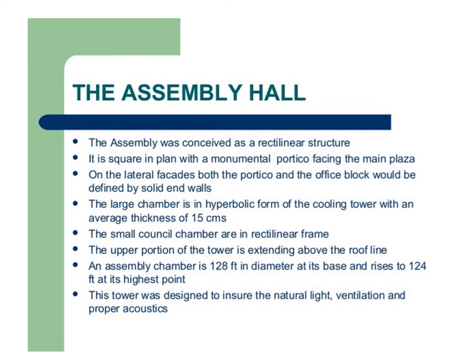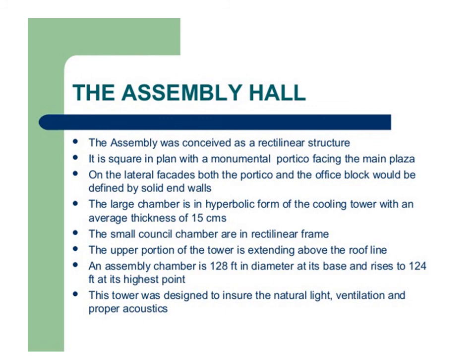The assembly hall was conceived as a rectilinear structure. It is square in plan with a monumental portico facing the main plaza. On the lateral facades, both the portico and the office block would be defined by solid end walls. The large chamber is in the hyperbolic form of a cooling tower with an average thickness of 15 cm. The small council chambers are in a rectilinear frame. The upper portion of the tower extends above the roof line.